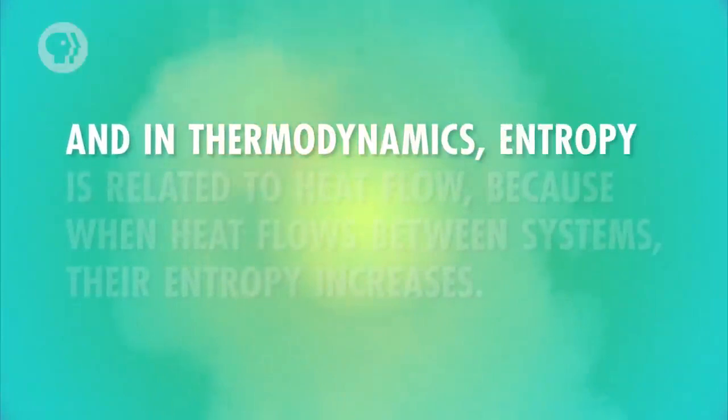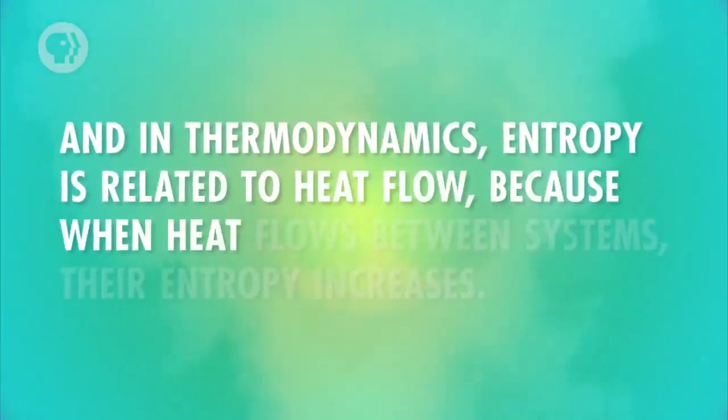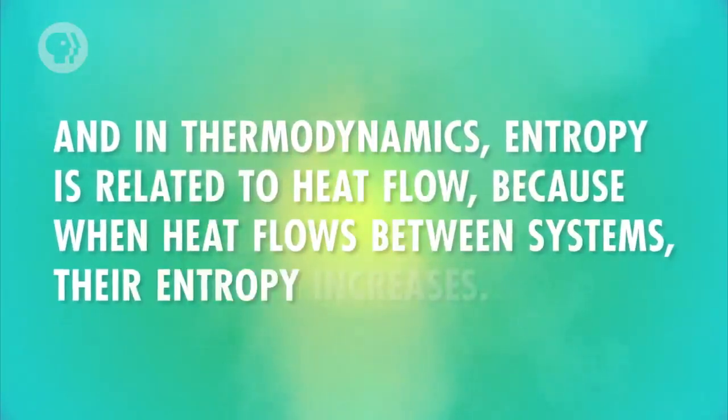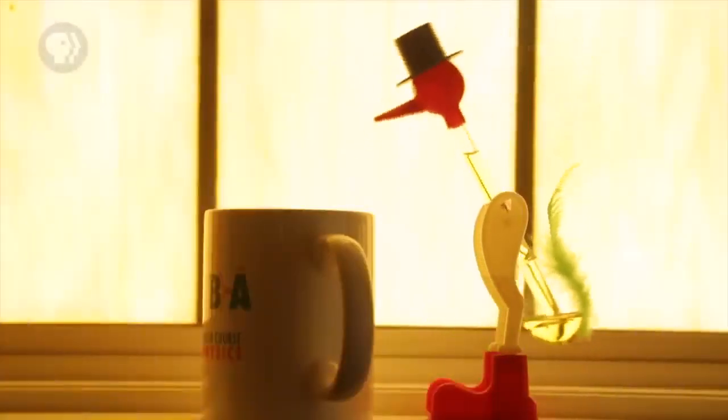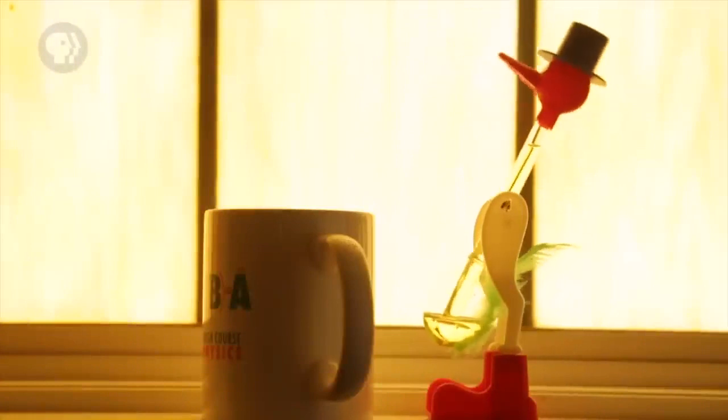And in thermodynamics, entropy is related to heat flow because when heat flows between systems, their entropy increases. But when their temperatures become equal, that need for organization is gone, so the systems have a higher entropy, which is also why this little bird keeps bopping up and down. When the heat flows out of it, the gas condenses and it dunks into the water.